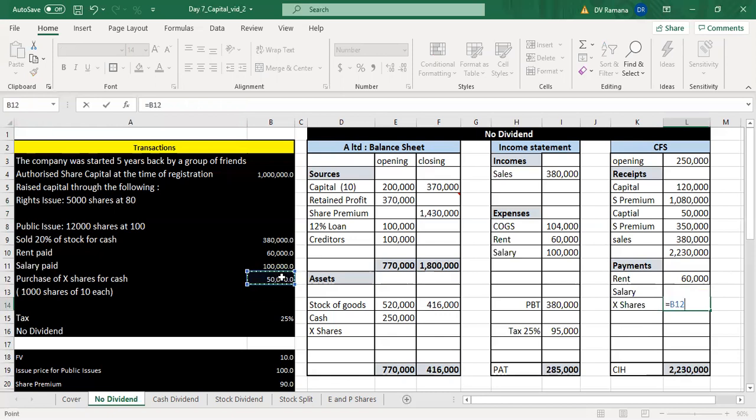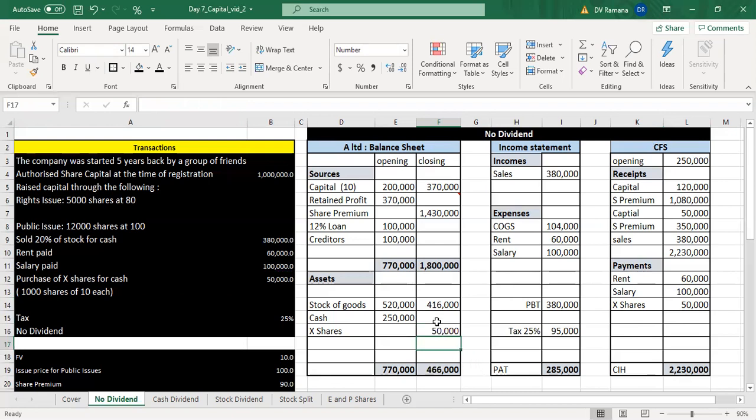Outflow of cash 50,000. And purchase of shares is not an expense because this resulted in acquisition of an asset. A share is an asset because it creates an ability for the firm to generate future cash flows.